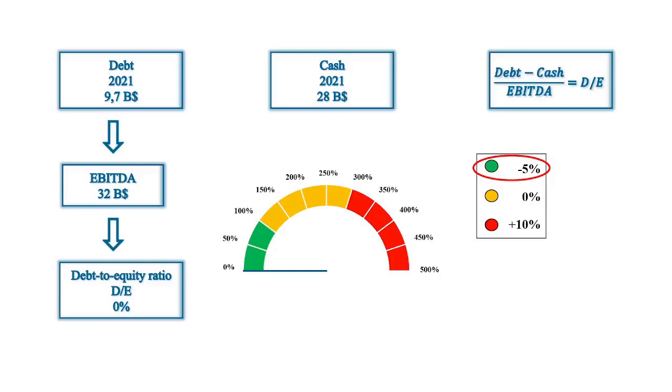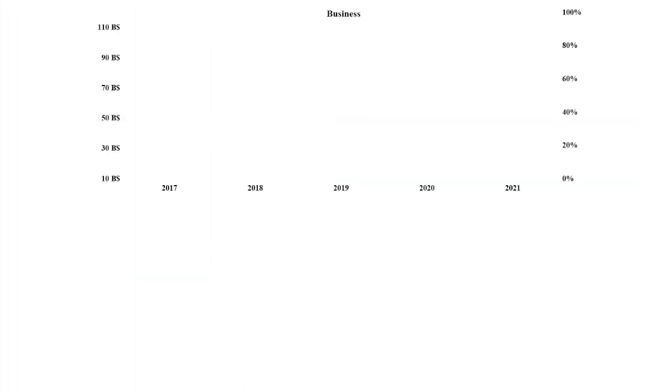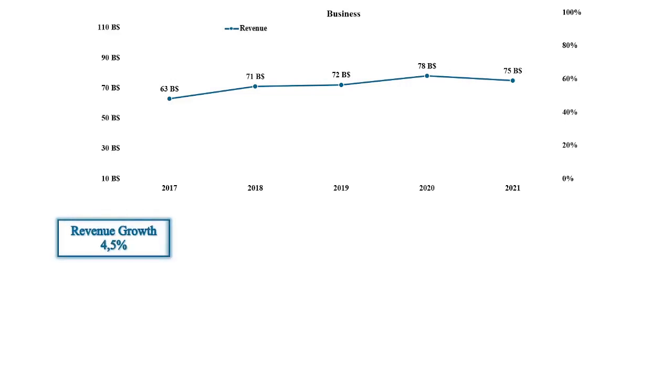For the business to be sustainable, growth is a very important factor. The revenue has increased from $63 billion in 2017 to $75 billion in 2021. This gives an average growth of 4.5%. In the same period of time, the EBIT increased from $20 billion to $22 billion, which gives an average growth of 3.2%.